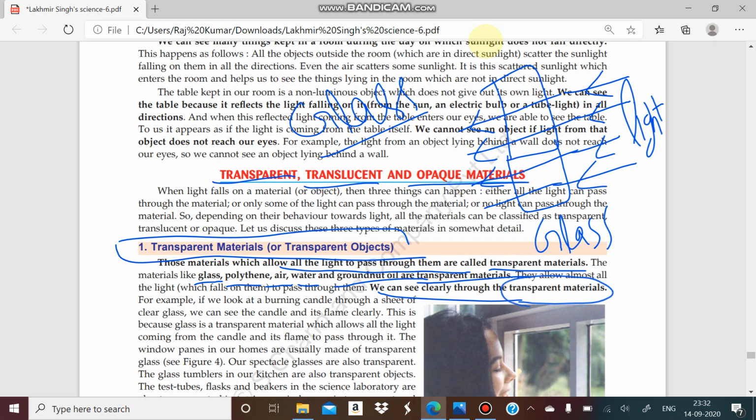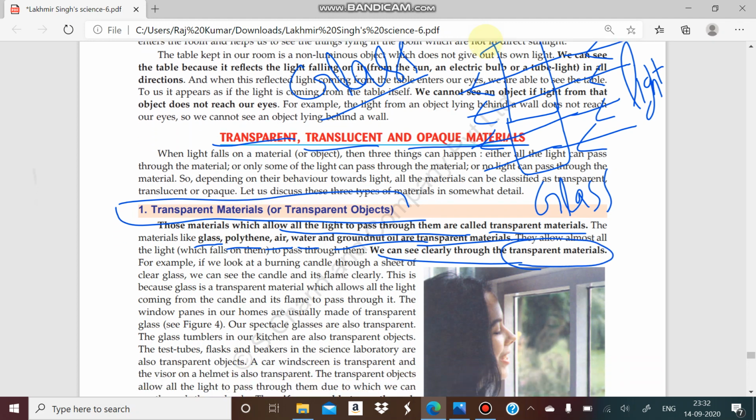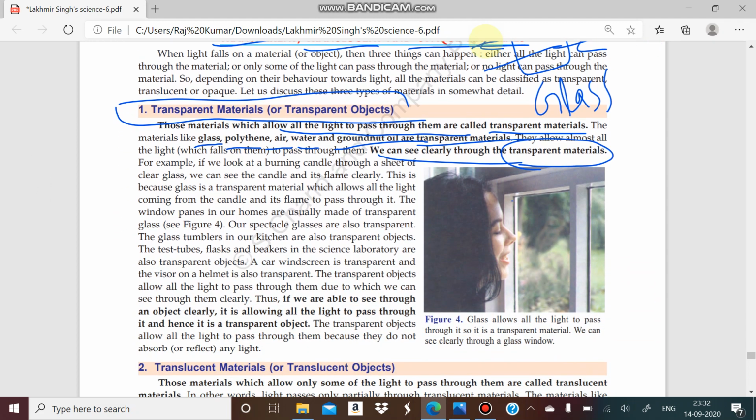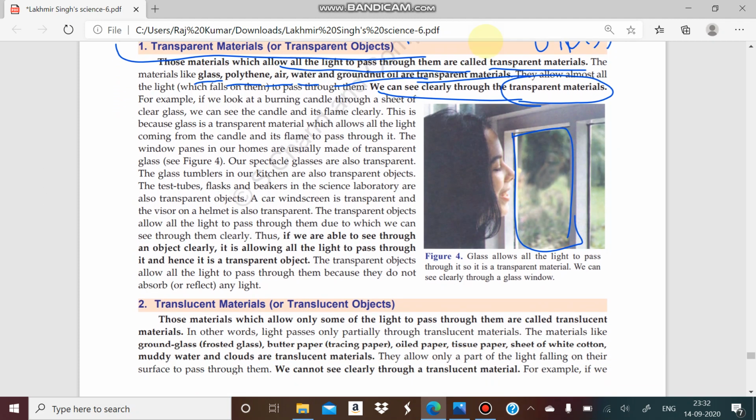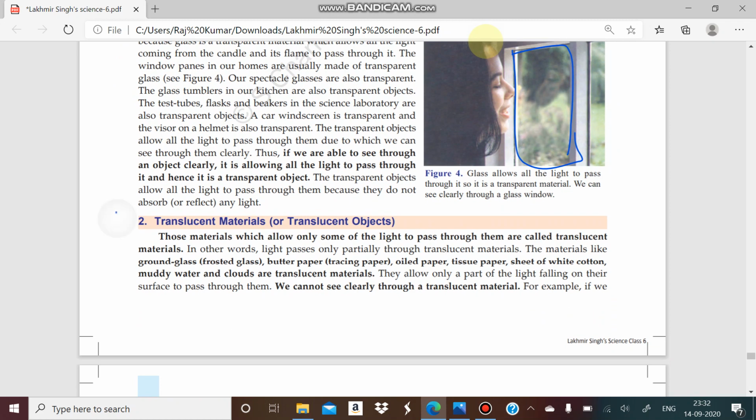That is another property. If you look at a window, there is glass present there, so we can easily see through it. That is also another property of transparent materials. So we can say that if we are able to see through an object clearly, it is known as a transparent object. Now we will talk about the second type, translucent materials or translucent objects.